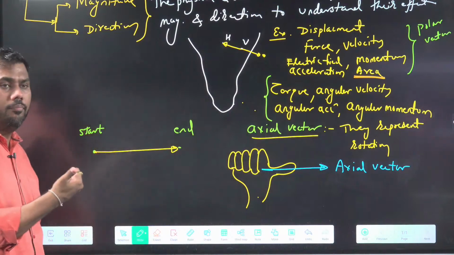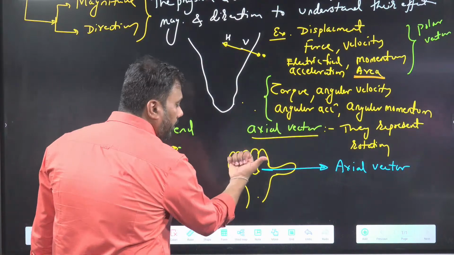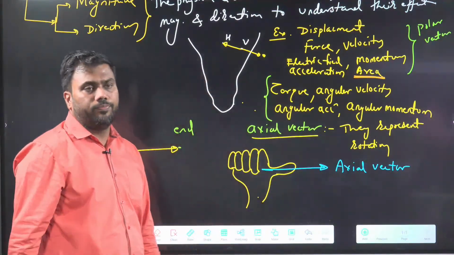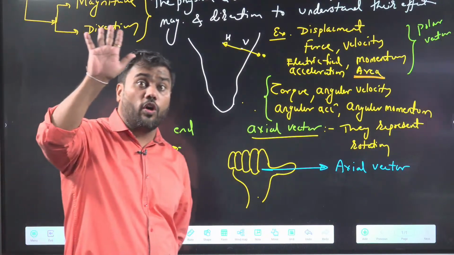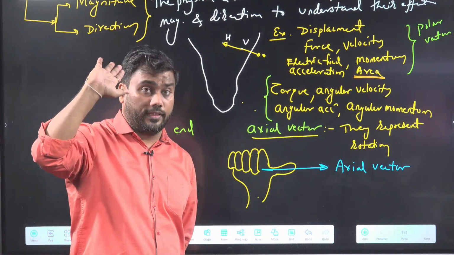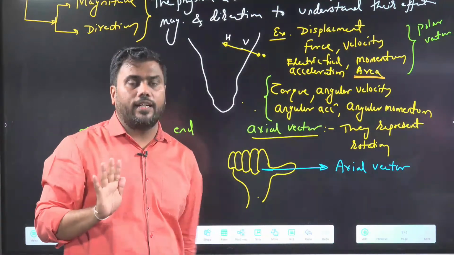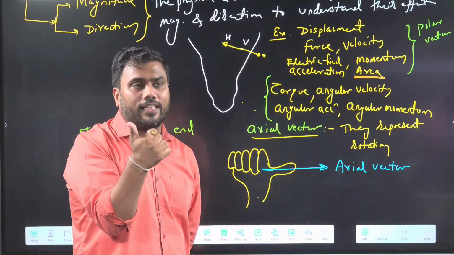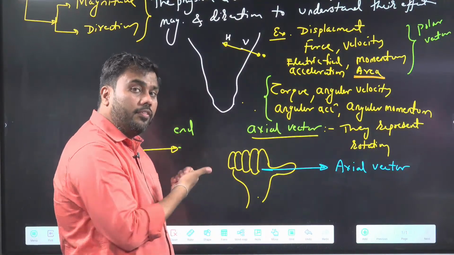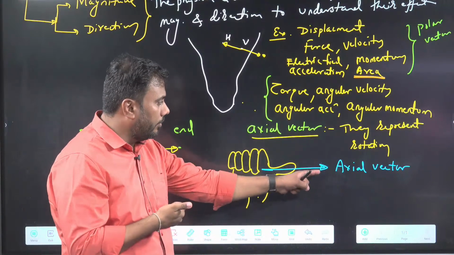I am keeping my thumb in the direction of axial vector. Use always your right hand for all the good deeds. We will always use our right hand. Left hand is for something else. So we will use our right hand, keeping the thumb in the direction of axial vector.